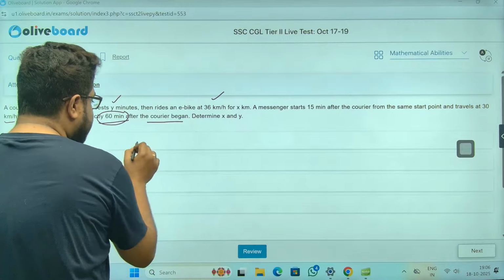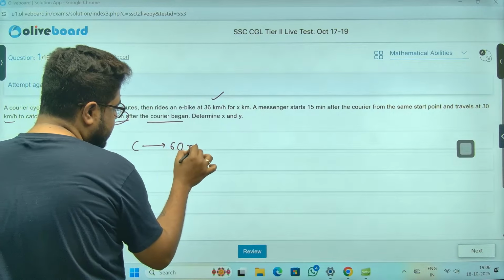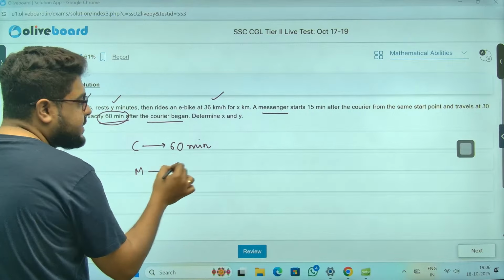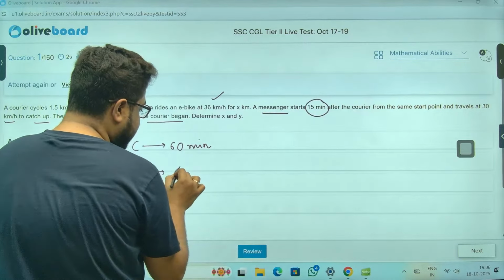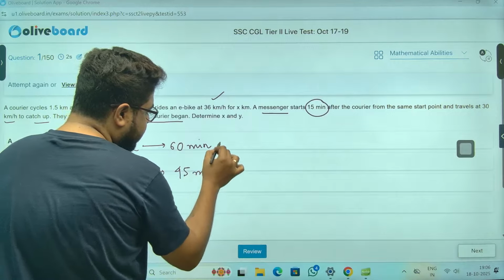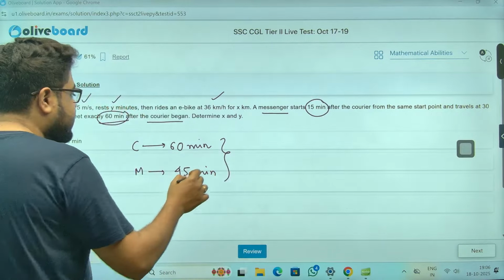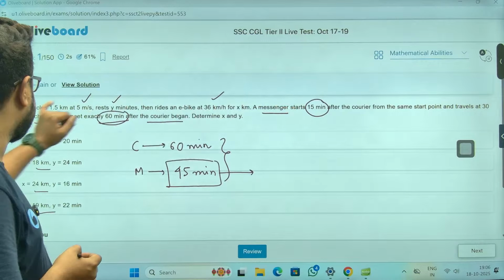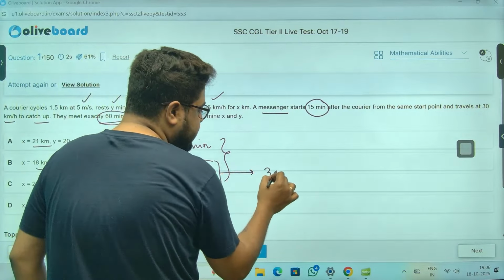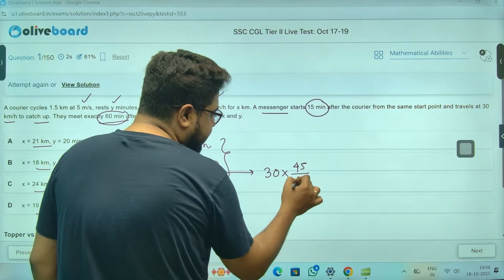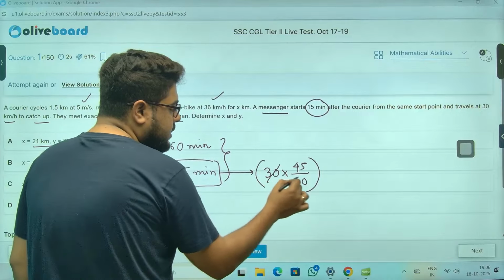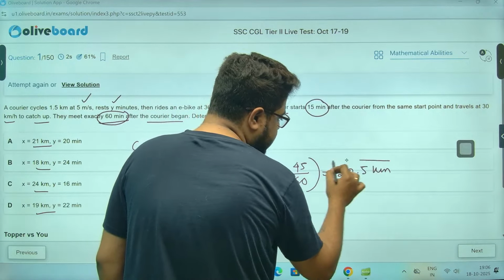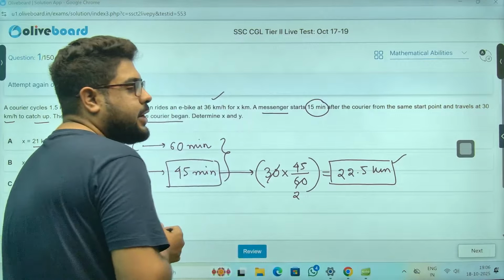Now, the courier has traveled for 60 minutes. So how many minutes will the messenger travel? The messenger starts 15 minutes after, meaning the messenger will travel for 45 minutes. How much distance will the messenger go in 45 minutes? I know the speed of the messenger, 30 kilometers per hour. So 30 into 45, but I have to convert this into hours, so this is 45 by 60, meaning 22.5 kilometers.